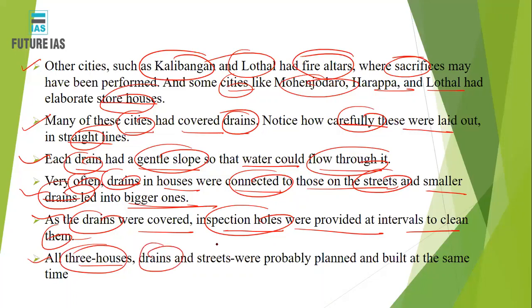All the houses, drains, and streets were probably planned and built at the same time. So which shows that there was some kingdom or some king who believed in equality, because all that elaborate arrangement cannot be done if there is any inequality in the society. So that shows that there was equality in the society.